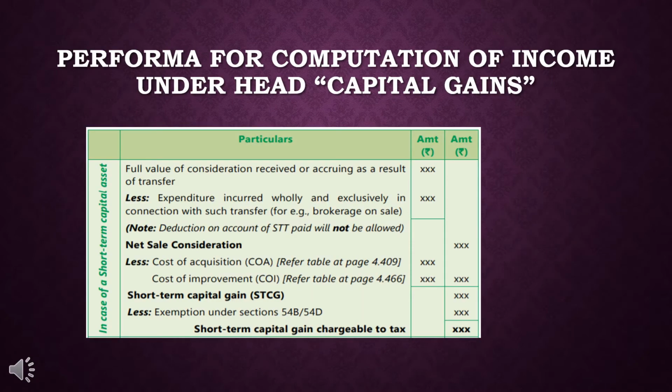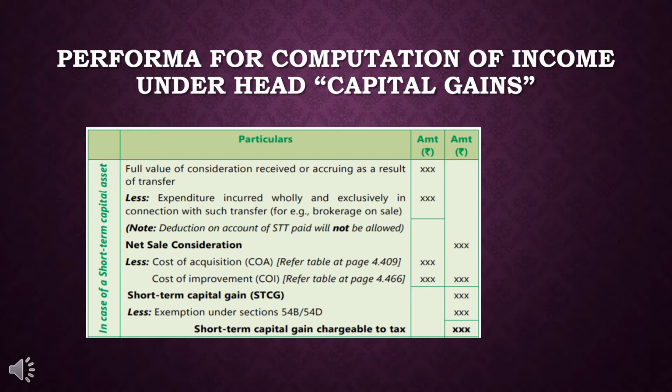First of all, let's start with the proforma for the computation of income under capital gains. First is short-term capital assets. How do you calculate it? First of all, you have to write down the full value of consideration received, or the sale amount, which is the selling amount.